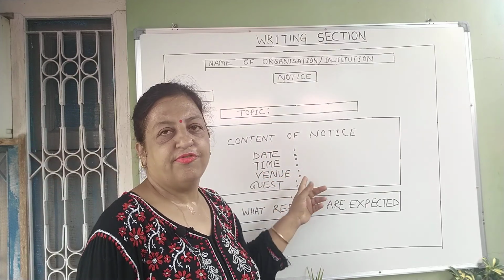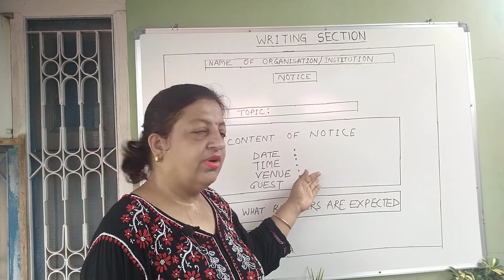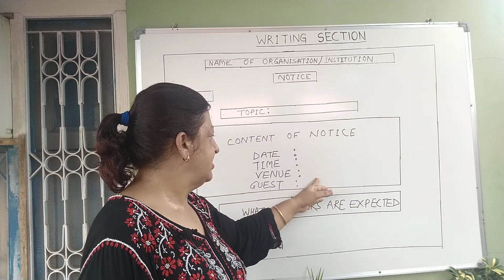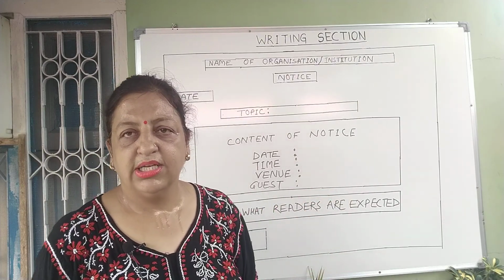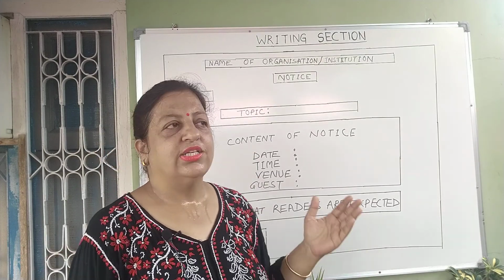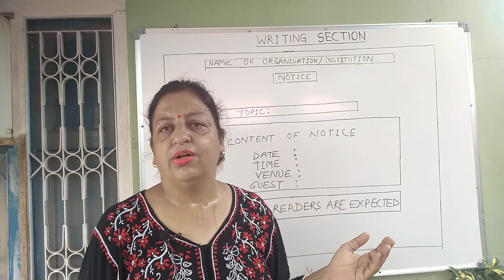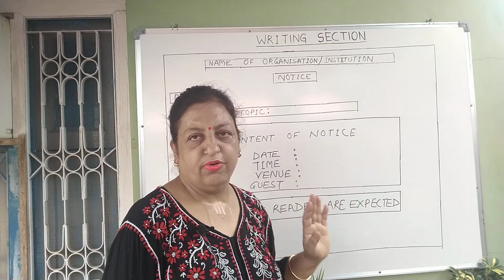After that, you will write the venue. The venue will be the auditorium of the school or the ground of the school. Anything you can write here according to your choice. And then the guest can be the CMO, the Chief Medical Officer of Government Hospital Kotdwara, or the Chief Medical Officer of the Government Hospital of Haldwani. Whatever it is, this type of information you can provide.